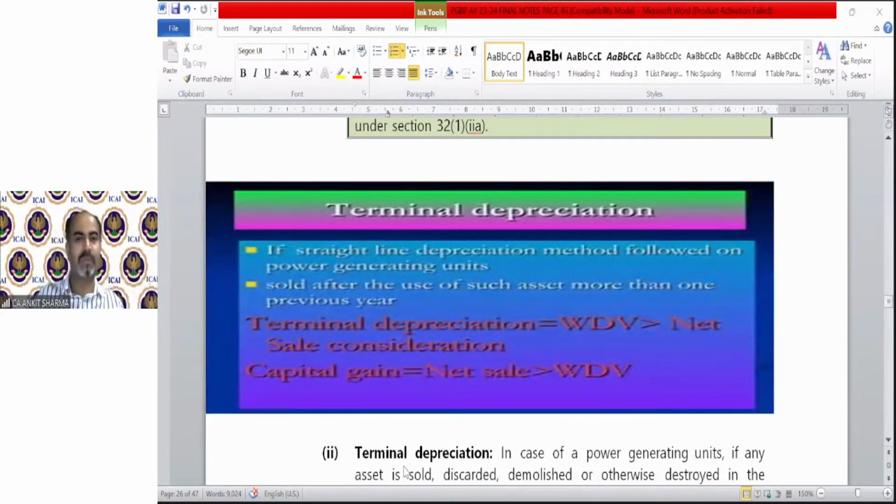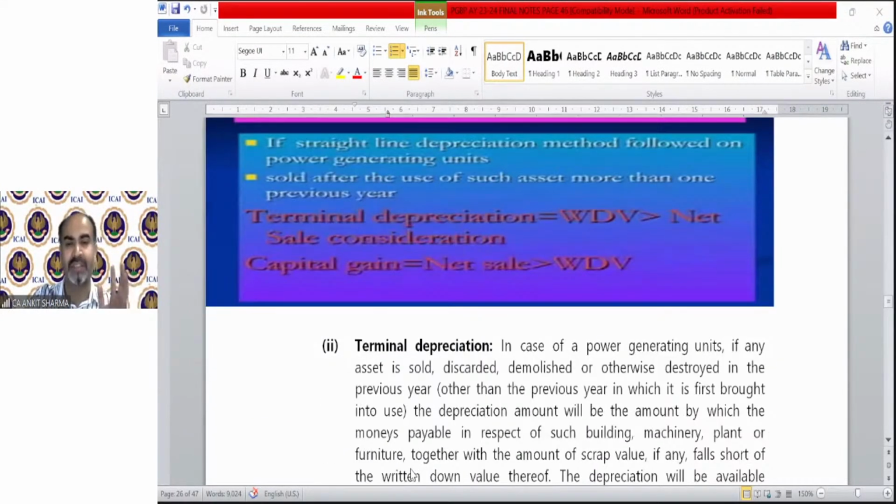And now the next topic is terminal depreciation. Terminal depreciation and balancing charge also. We are discussing terminal depreciation and after some time, balancing charge will also be there. This is only applicable in case of power generating units. In case of power generating units, we do not claim normal depreciation. We claim terminal depreciation also. In case of terminal depreciation, it says that when the asset is discarded, sold, etc.